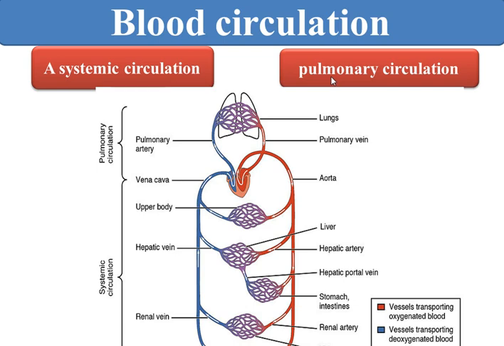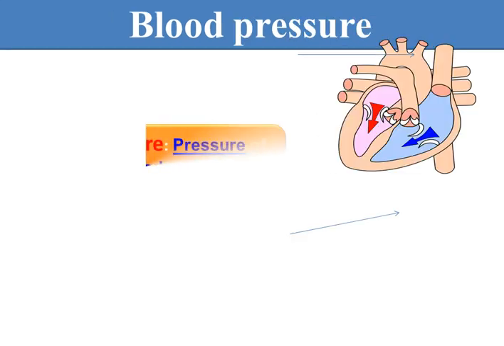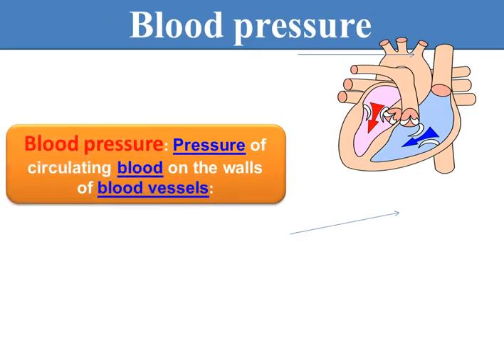You must differentiate between blood circulation and the cardiac cycle. Now we want to speak about blood pressure. What do we mean by blood pressure? Blood pressure means the pressure of blood on the blood vessel wall, the pressure of the blood on the artery walls. Okay?